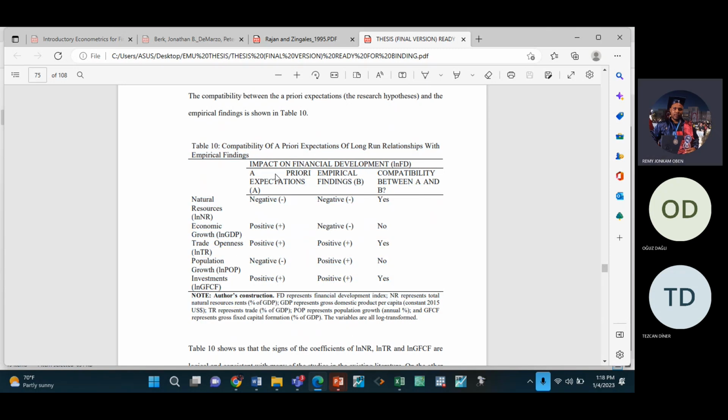Financial development is my dependent variable. Then I had these independent variables: natural resources, economic growth, trade openness, population, investments. So these were my a priori expectations. For instance, I expected from the graphs that natural resources will have a negative impact on financial development. Empirically, I found a negative relationship, so it is compatible. Here, with economic growth, I expected a positive relationship, but I found a negative relationship, so it is not compatible. So you can design a beautiful table and explain this kind of things. It's up to you.